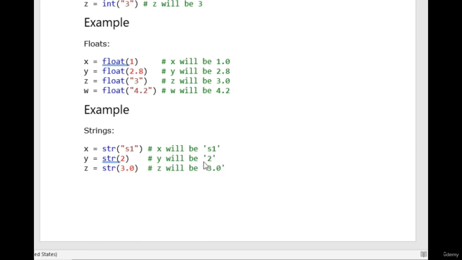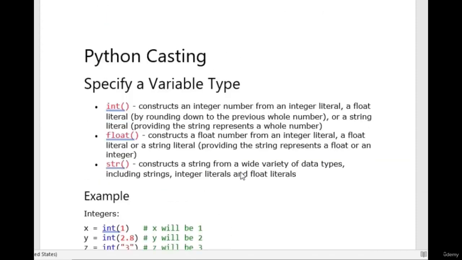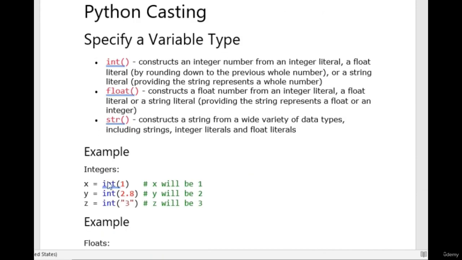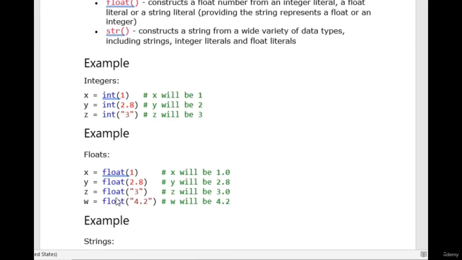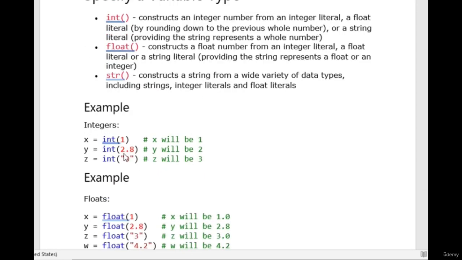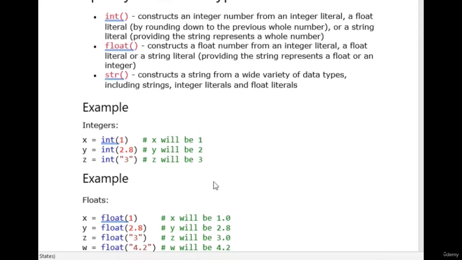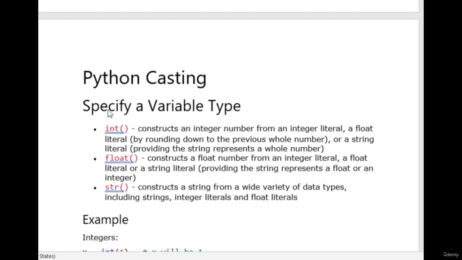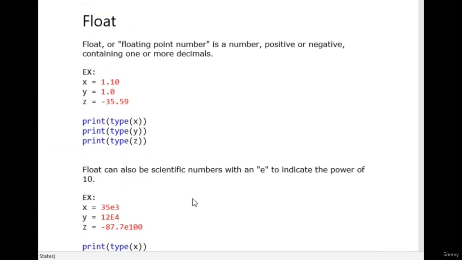The simple thing is, if you want to convert, you have to define over here in which pattern you want this to be converted: integer, float, or string. These are the three things. Whatever value you are giving inside, that will be converted. After checking, if you feel that the type is not what you were looking for, then you can change it using this. So this is how you can do the typecasting. This is called casting. Now we'll do this practically and check it out.